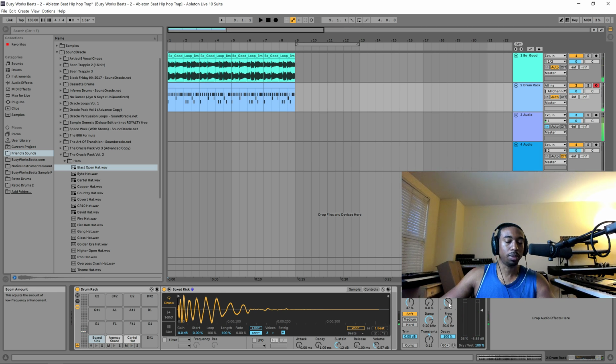I love how they have the boom option, because what happens is when you saturate your drums, you lose the low end. So they added a function where you can add the boom back. Pretty dope.